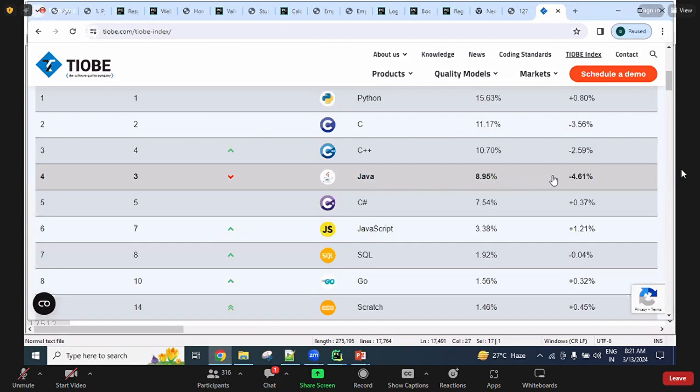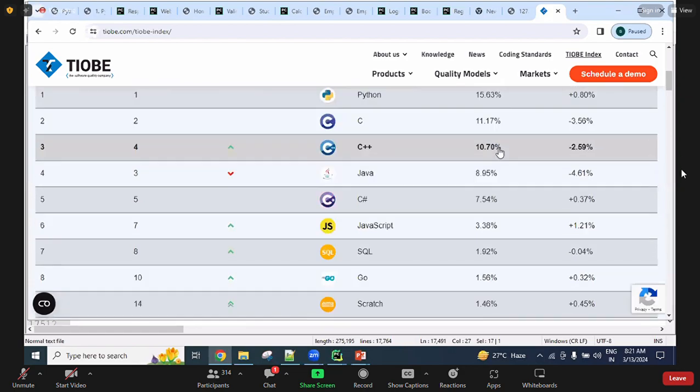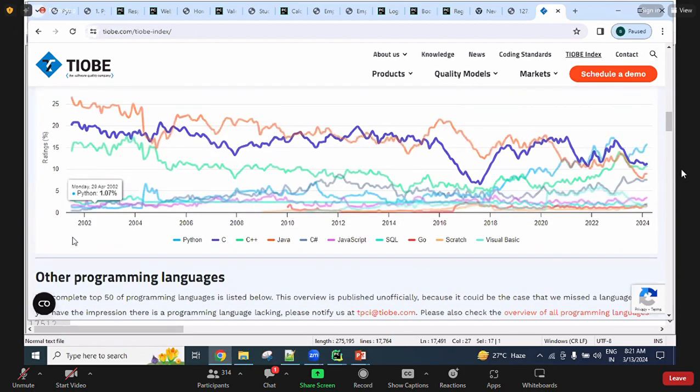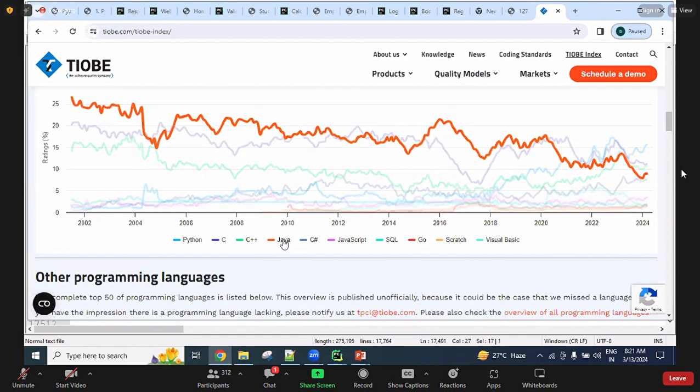So this is the minus rating, guys. The change growth is minus 4 point something there, and Python's change growth is positive, guys. Okay. So graphs are also there. In the olden days, guys, in the years 2000, 2002, Java had a higher rating, guys. More than 25 rating is there.